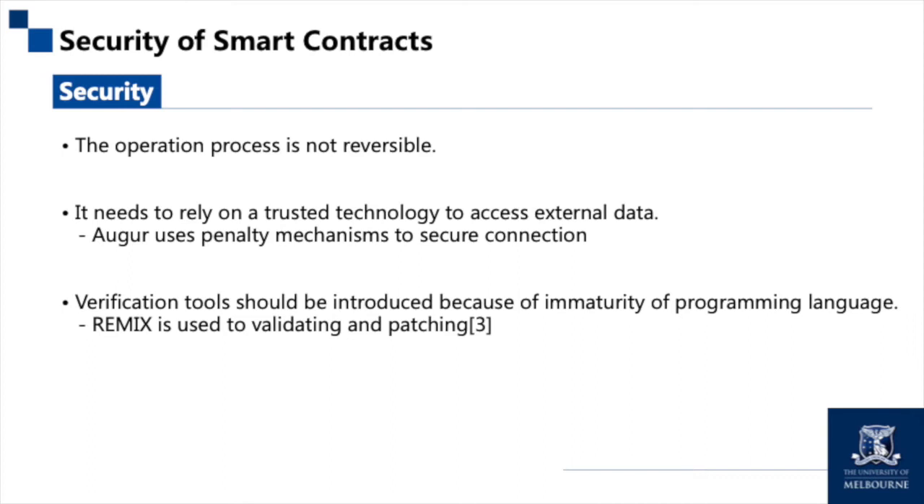Normally, the blockchain can only operate on the data on the blockchain. In order to access external data, it needs to rely on a trusted technology to do so. For example, Augur uses a special penalty mechanism to secure connections. Besides, the programming language of ETH is not mature.